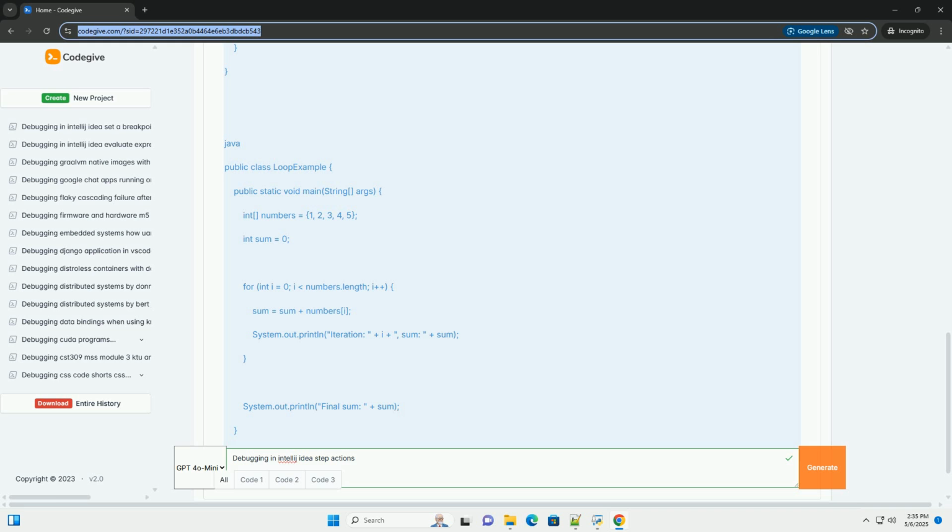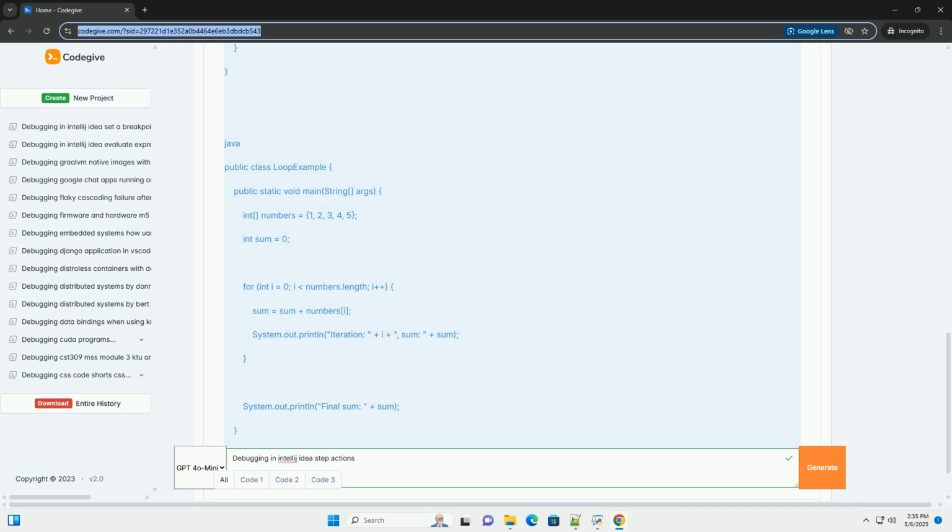6. Run to cursor, Ctrl plus F9: place the cursor on the line String message = createMessage("Hello", "World"). Press Ctrl plus F9, run to cursor. The debugger will execute all code until that line, effectively skipping the multiply method call.